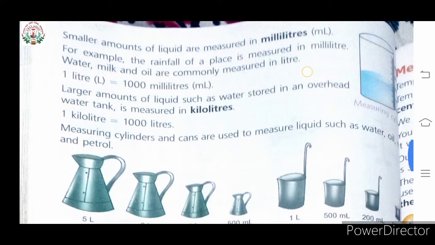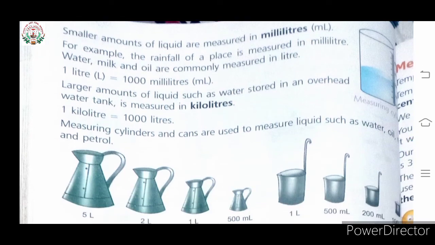Smaller amounts of liquids are measured in milliliters. For example, the rainfall of a place is measured in milliliter. Water, milk and oil are commonly measured in liter.